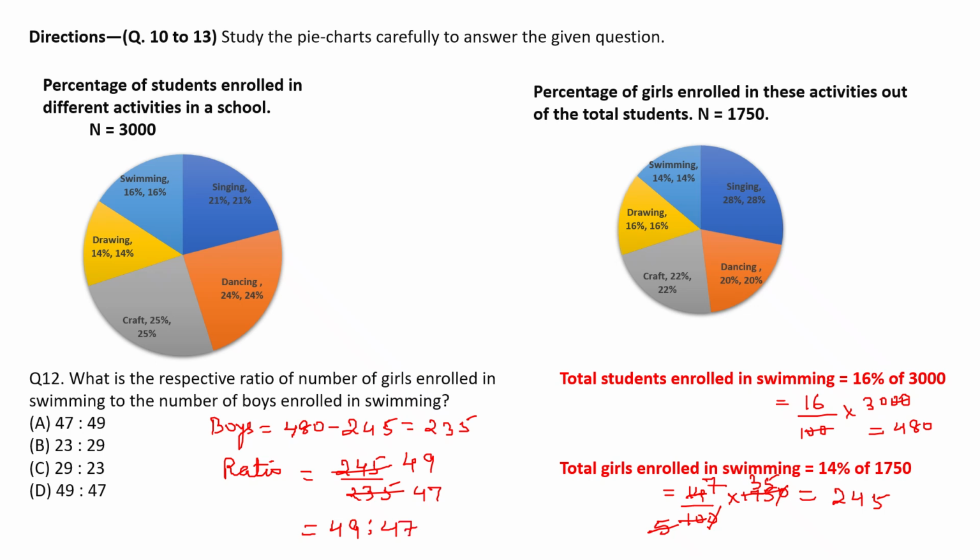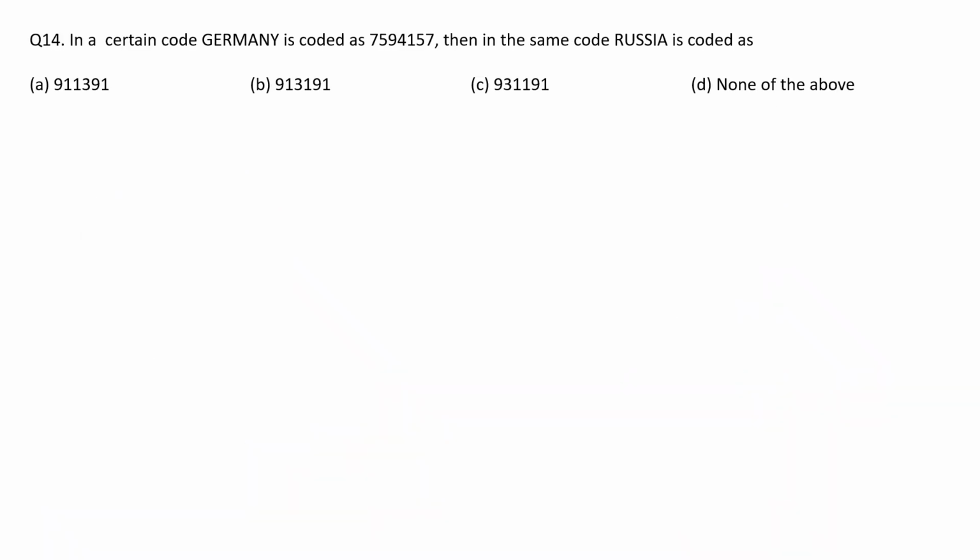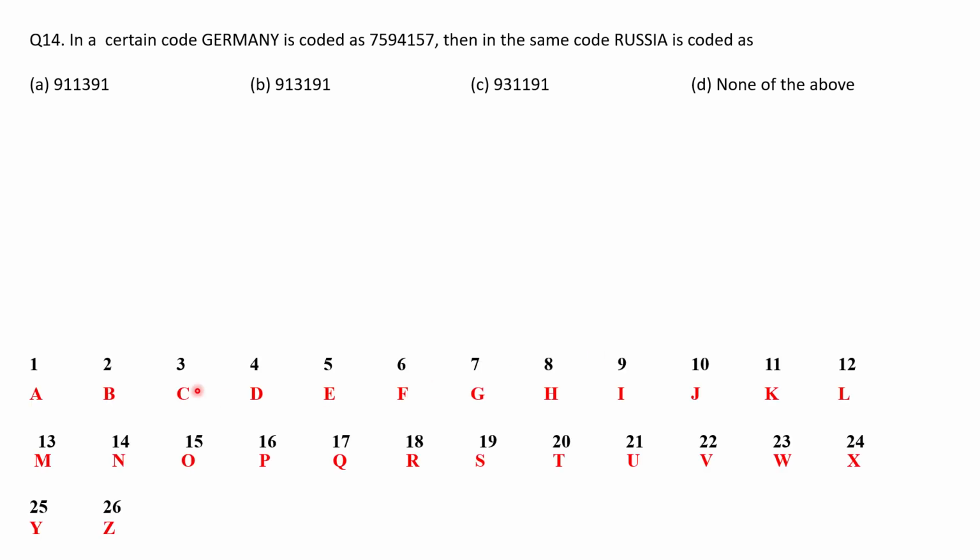49 is to 47. D option is the correct answer. Now question number 14. In a certain code, Germany is coded as 7594157. Then in the same code, Russia is coded as. So let's write the alphabets in a particular order and let's number it. And then we will see.